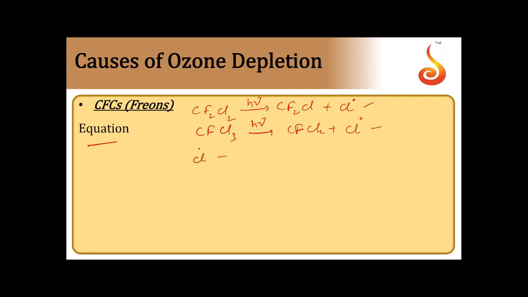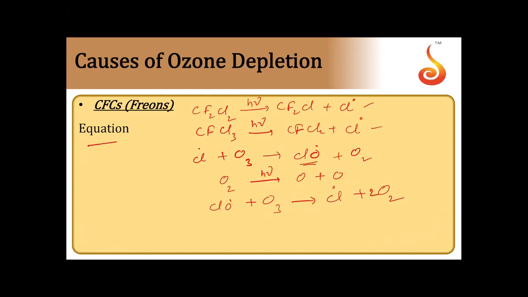The chlorine free radical reacts with ozone and produces ClO plus O2. Chlorine oxide is formed, which is also a free radical. The oxygen formed, in the presence of sunlight, gives rise to two oxygen atoms. Again, that ClO free radical reacts with another ozone molecule, forming a chlorine free radical and two O2 molecules.